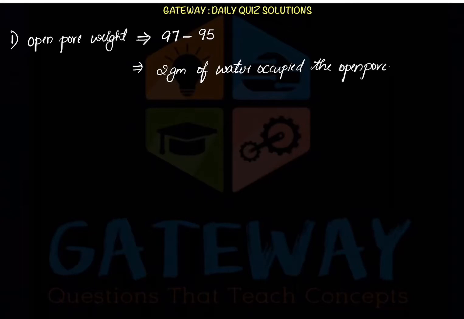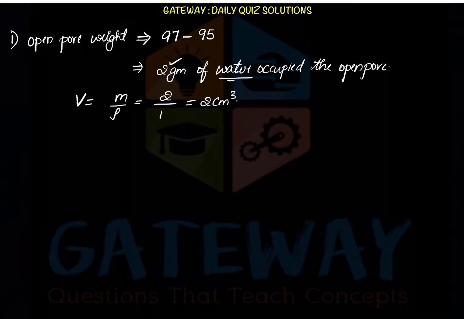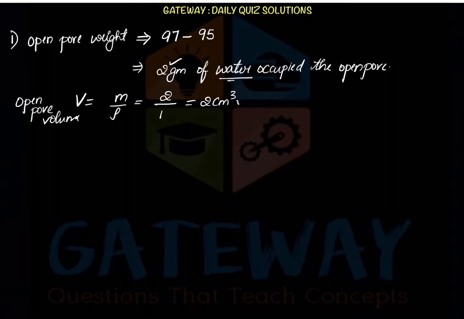So once the weight was known, nothing but the mass was known, then how to calculate volume? Volume is equal to the mass upon density, and here the mass comes out to be 2 grams. And who occupied the 2 grams? Water. So here we need to take the density of water, and we said density of water in CGS will be 1 gram per cc. So this comes out to be 2 centimeter cube. That is all about the open pore, and this is the open pore volume. So one of the answers was finished.